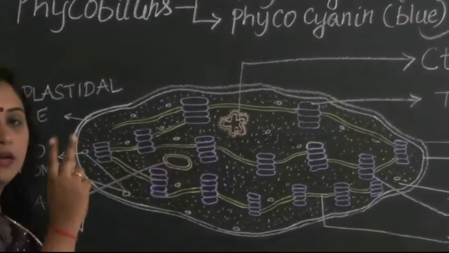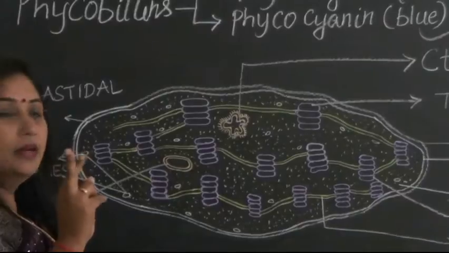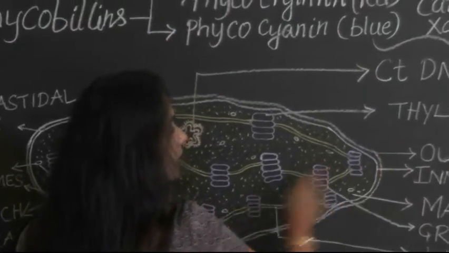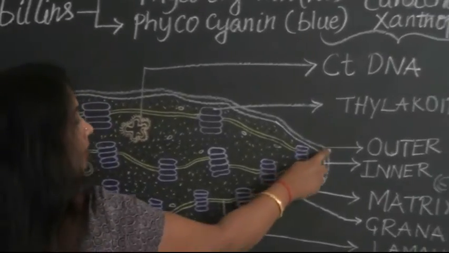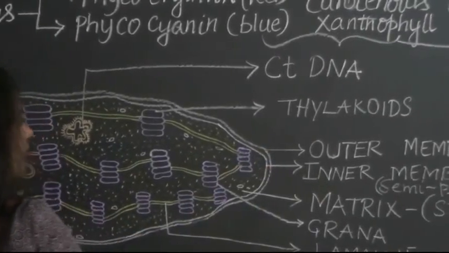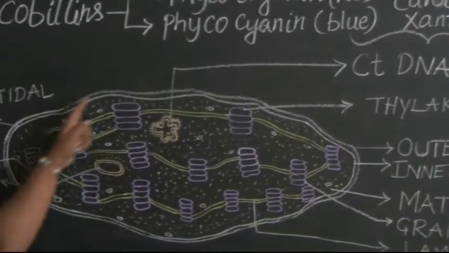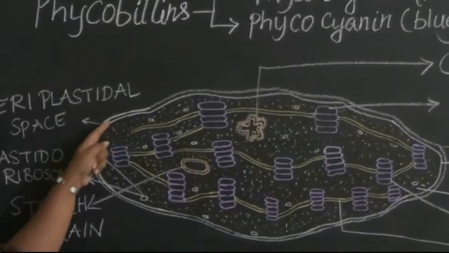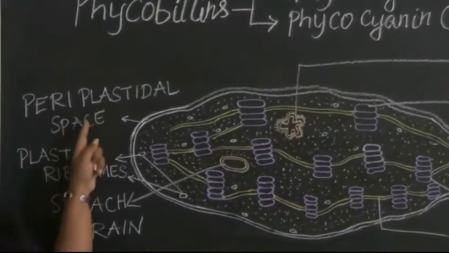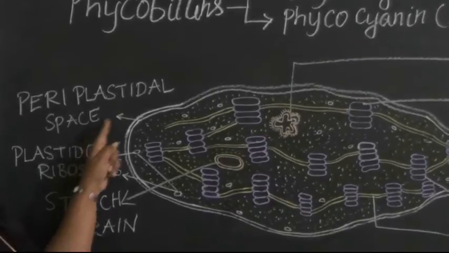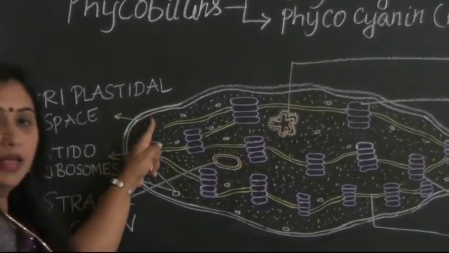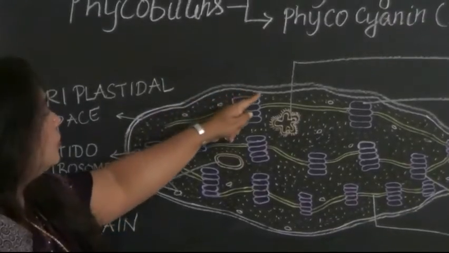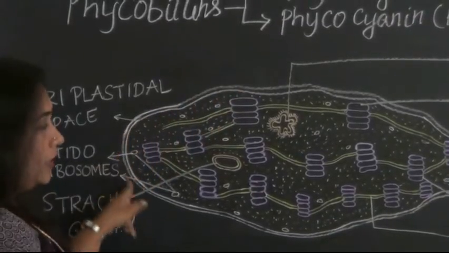It has a double membrane, namely the outer membrane and the inner membrane. In between the two membranes, there is a space, and this space is called the periplastidal space. The space between the outer and the inner membrane is called the periplastidal space, usually filled with periplastidal fluid.